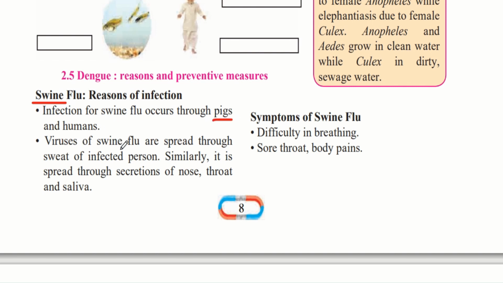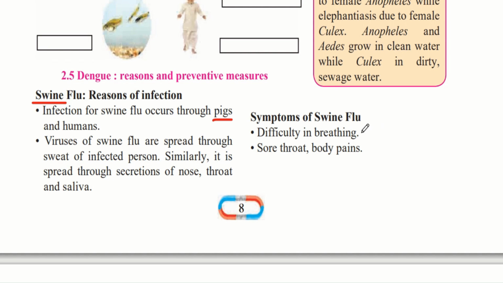Viruses of swine flu are spread through the sweat of infected persons. So this disease is caused by a virus, and this virus spreads through the sweat of an infected person. If you come in contact with the sweat of the infected person, then you can get this disease. Similarly, it is spread through secretions of the nose, throat and saliva. If you come in contact with any of these secretions, then you can get the disease.